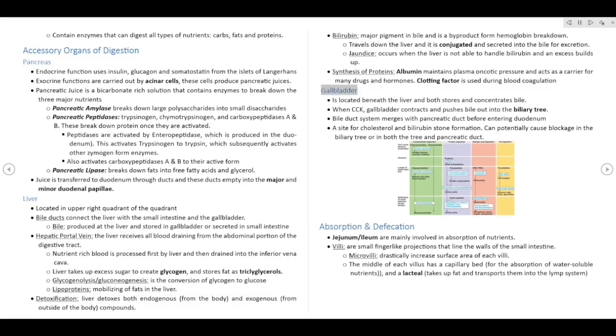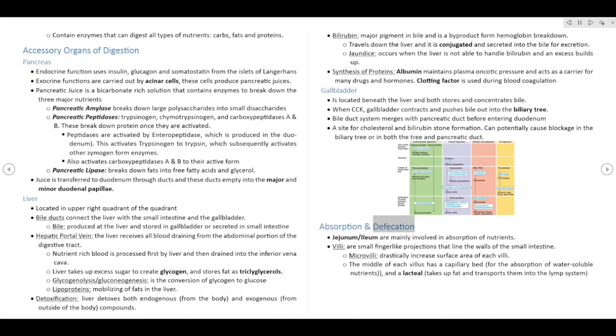Gallbladder is located beneath the liver and both stores and concentrates bile. When CCK is released, gallbladder contracts and pushes bile out into the biliary tree. Bile duct system merges with pancreatic duct before entering duodenum. A site for cholesterol and bilirubin stone formation. Can potentially cause blockage in the biliary tree or in both the tree and pancreatic duct.